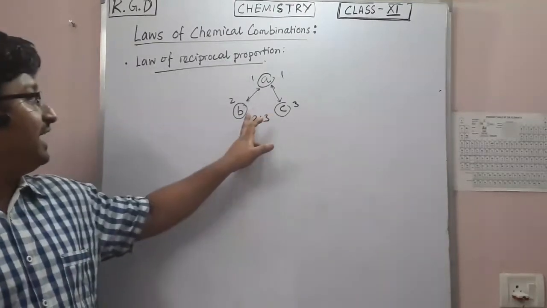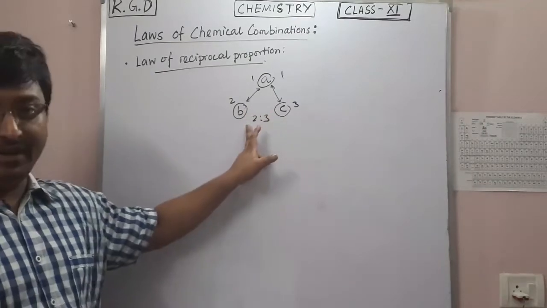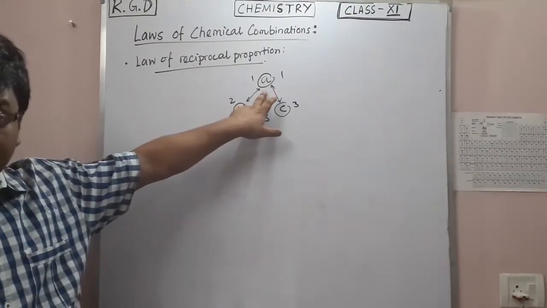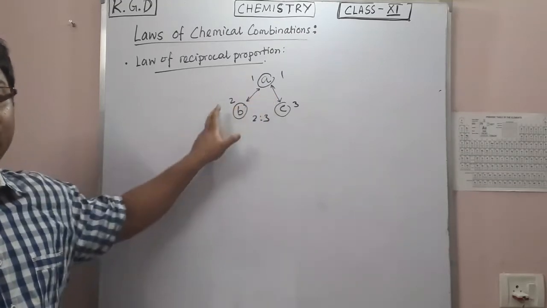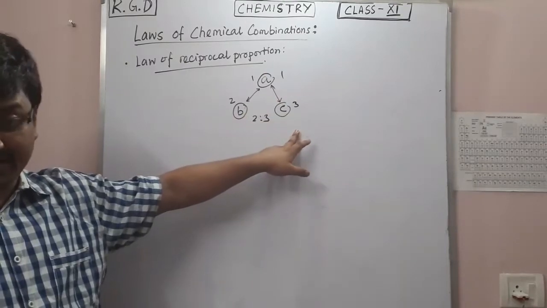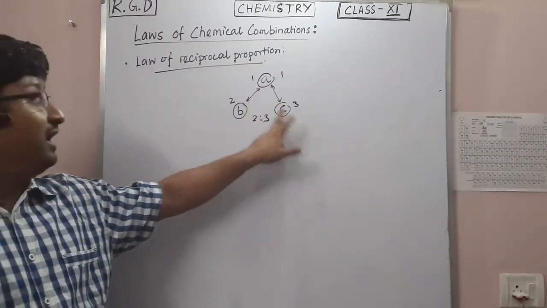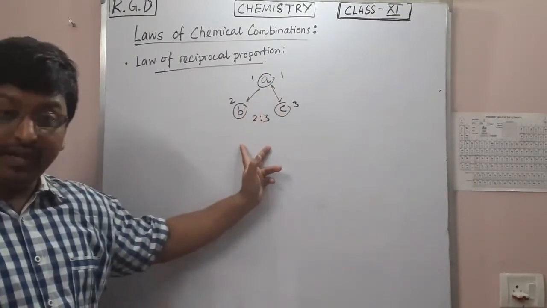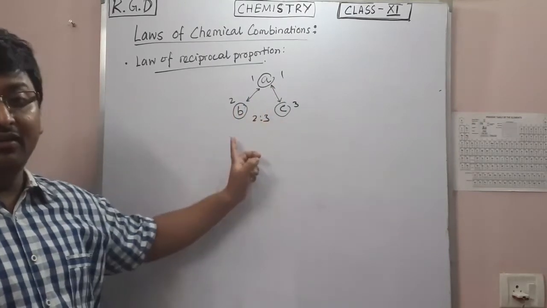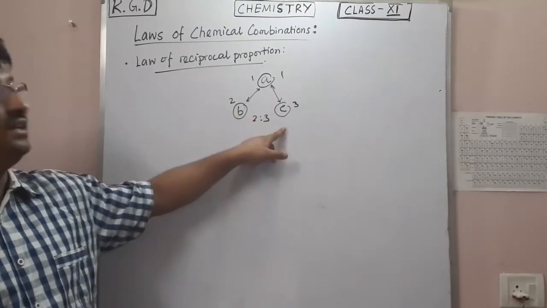When two different elements combine separately with the third element, then the ratio between their masses will either be the same or a simple multiple of the ratio in which they will combine with each other.